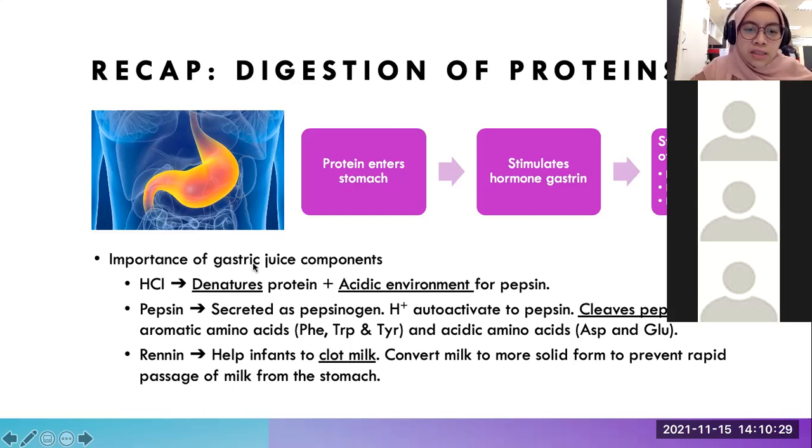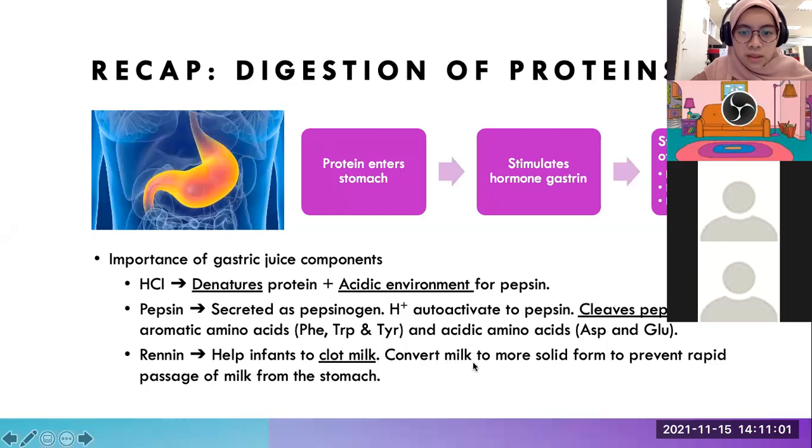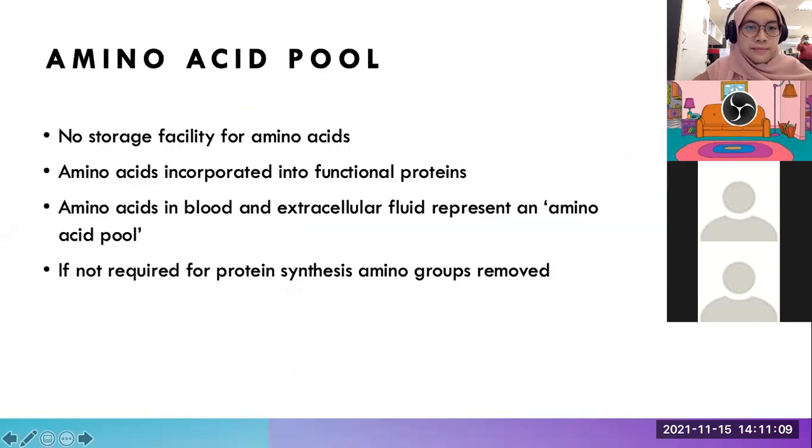Okay, so what are the importance of the gastric juice components? Basically, hydrochloric acid denatures the protein and provides the acidic environment for the pepsin. And then the pepsin, which is secreted as pepsinogen, is activated by the hydrogen ion within the hydrochloric acid. So this activated pepsin will then cleave the peptide bonds of aromatic amino acids and also acidic amino acids. So for renin, this renin will help infants to clot the milk. So this will convert the milk to a more solid form to prevent rapid passage of milk from the stomach.